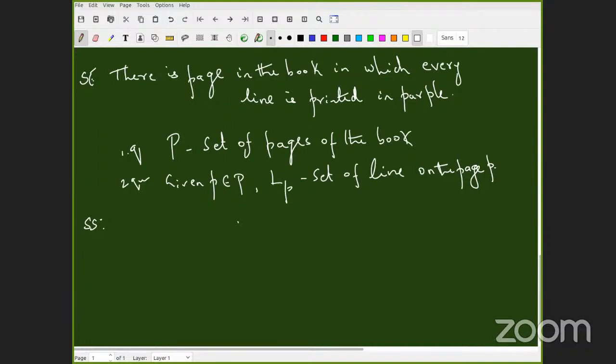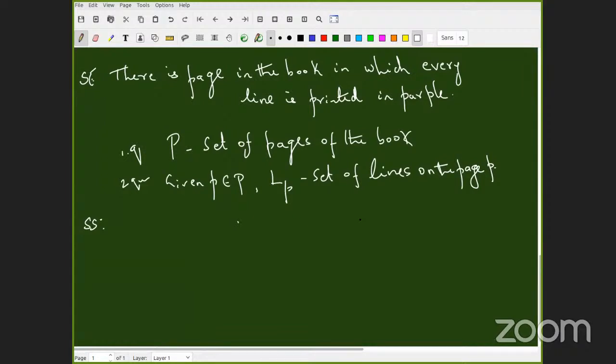Please concentrate here. The question is very simple. There is a page in the book in which every line is printed in purple. Already you have identified quantifiers: there exists, for all. For the first quantifier, the underlying set is P, set of pages of the book. For the second quantifier, given a page small p, what is L_p? L_p is the set of lines on the page p. Very good.